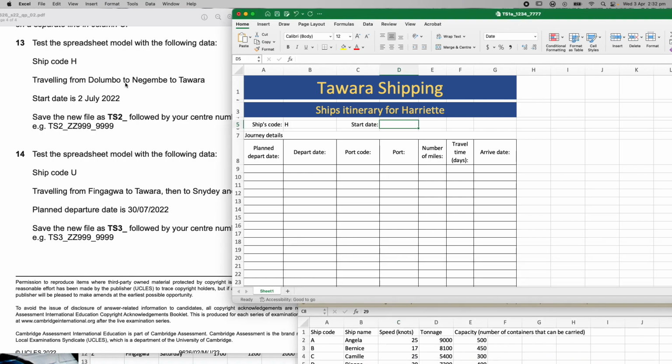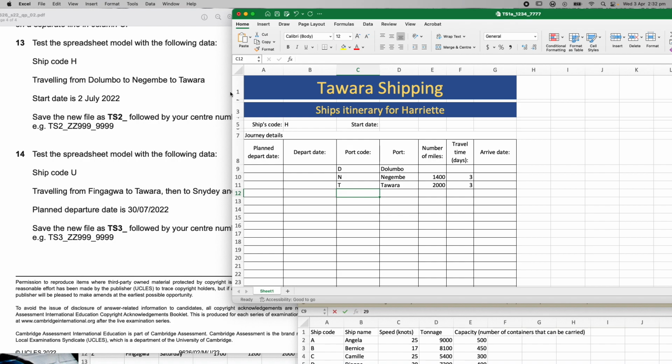Travelling from Dolumbo to Nagambie, so my first port code is going to be D, right, and then I can click here, and then I think obviously N would be the next one, Nagambie, and then my next one is back to Tawara, so I'm going to hit T there. So I've entered my 3 different port codes according to what they've said.